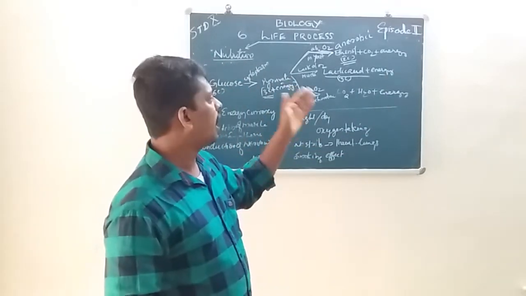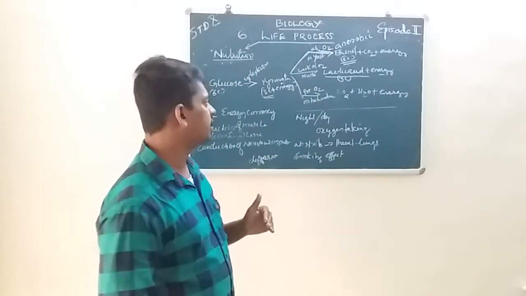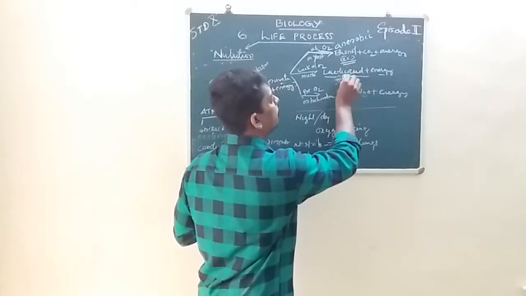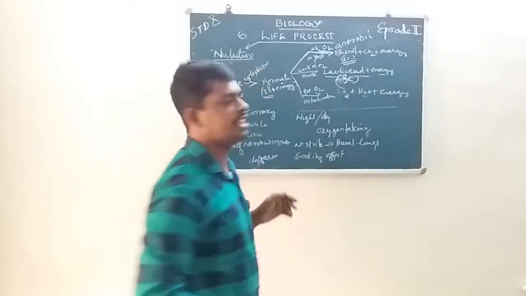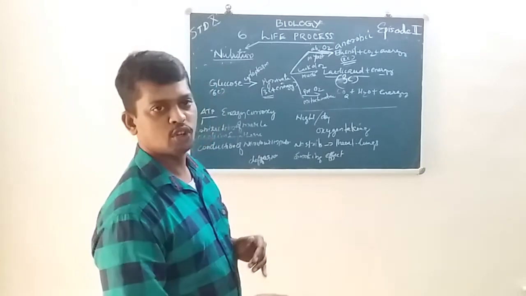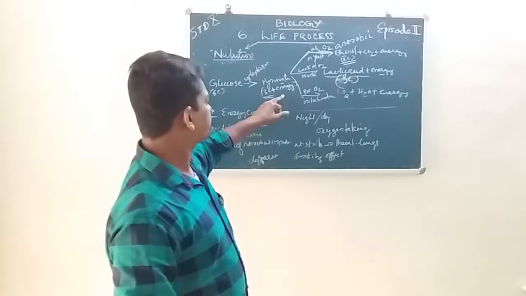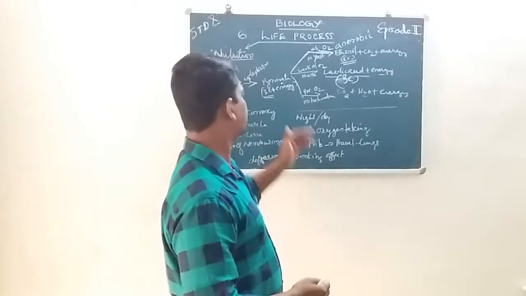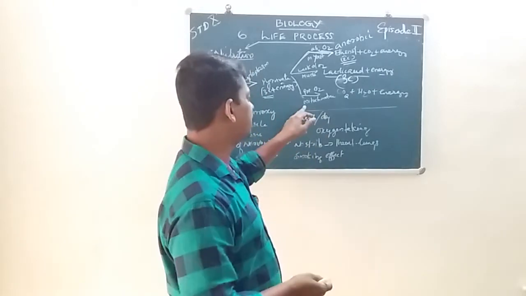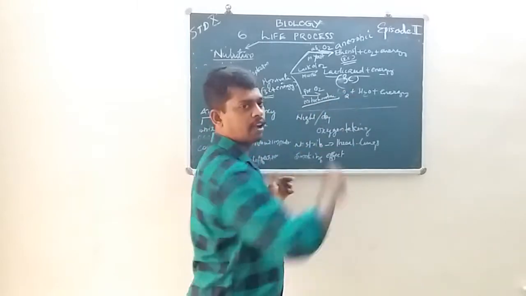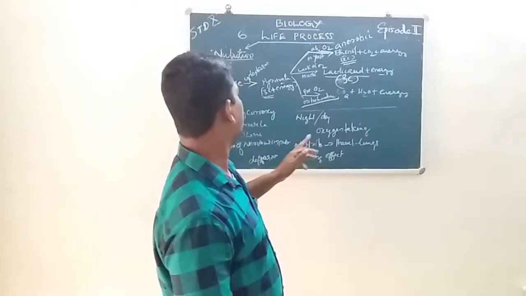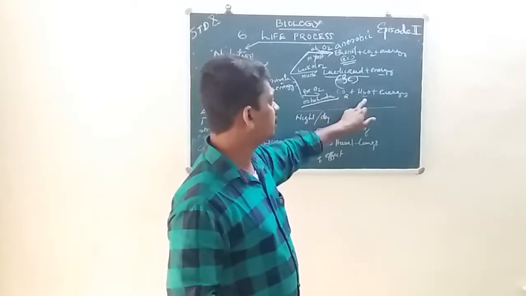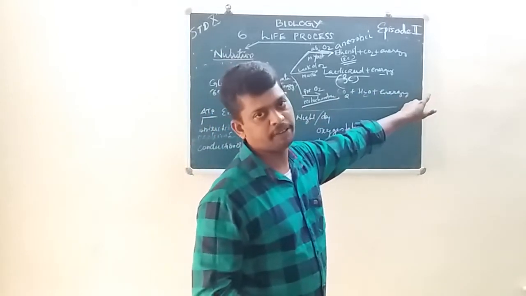Lactic acid is a 3 carbon compound. Then in the presence of oxygen within the mitochondria, pyruvate is converted into carbon dioxide, water along with energy.